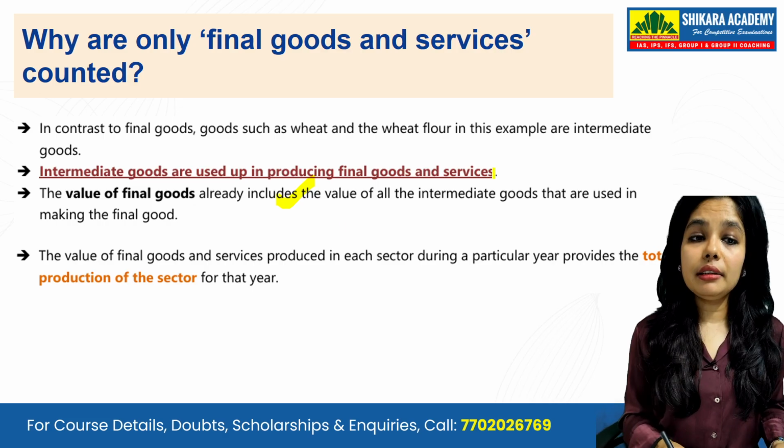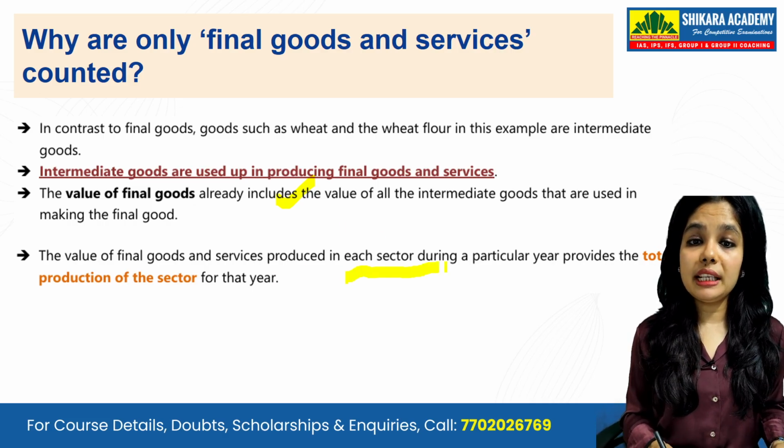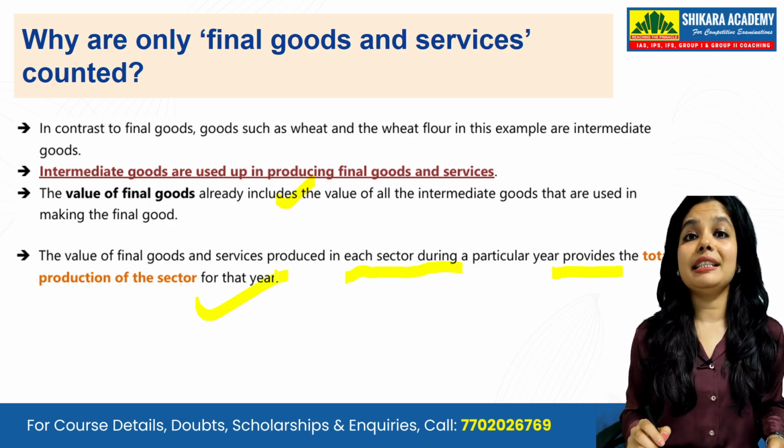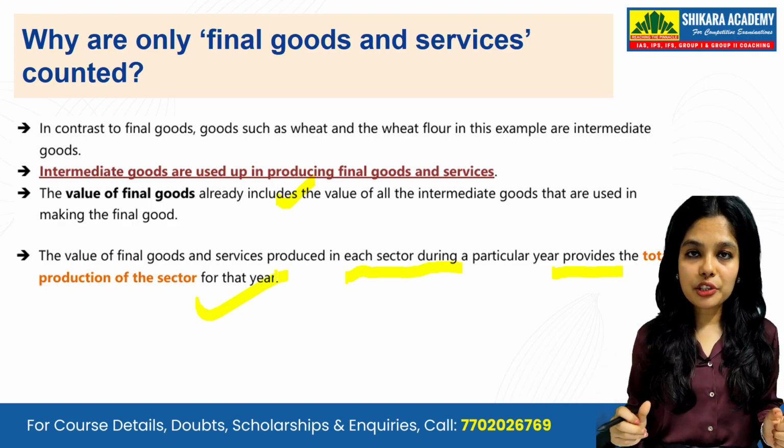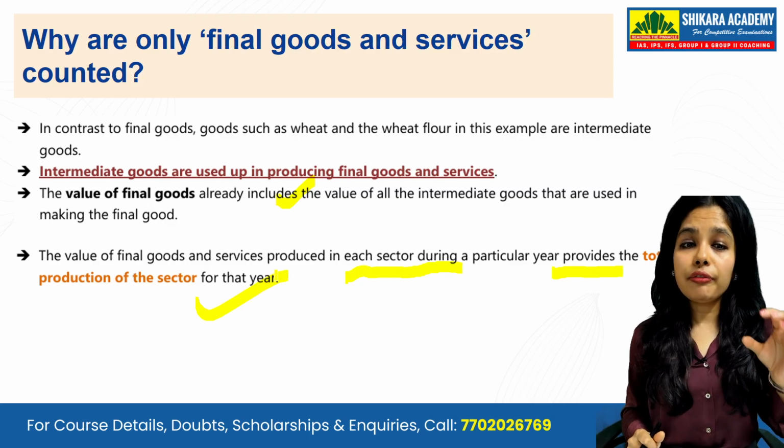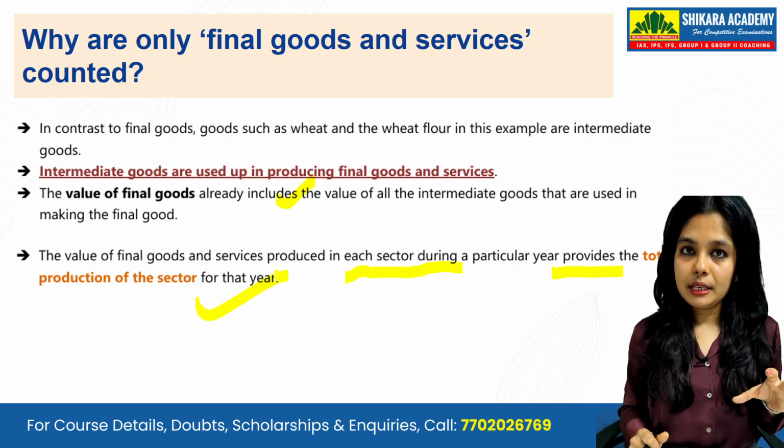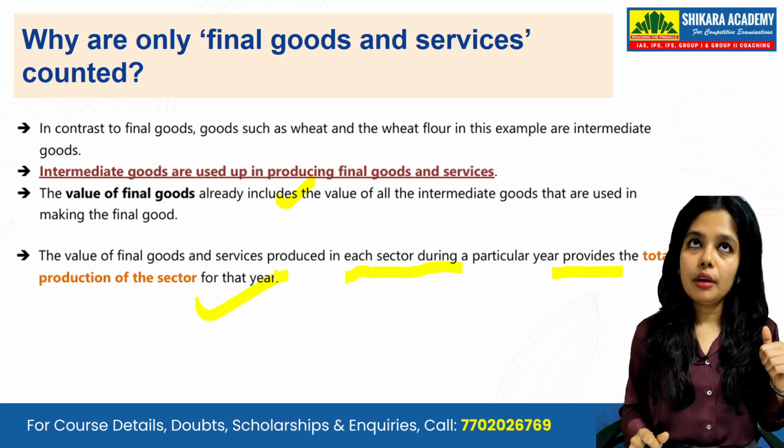So the value of final goods and services produced in each sector during a particular year provides the total production of the sector of that year. Total production of the sector in that year is the final goods and services. Suppose it's your food industry.